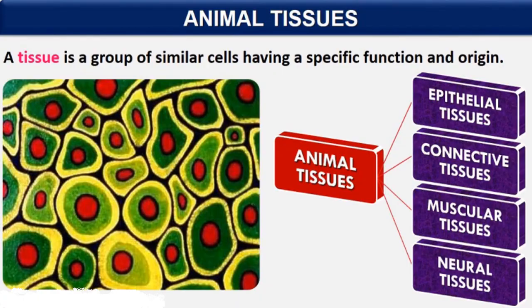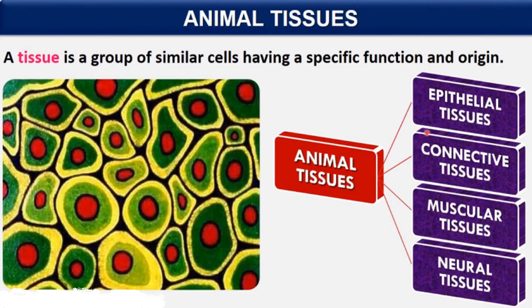So, first of all, you need to know what animal tissues are. A tissue is a group of similar cells having a specific function and origin. So a group of cells which function together as a unit and have the same origin make a tissue. Animal tissues are of 4 types. So these are the 4 main types of animal tissues: epithelial tissues, connective tissues, muscular tissues, and neural tissues, which we will study in this chapter.